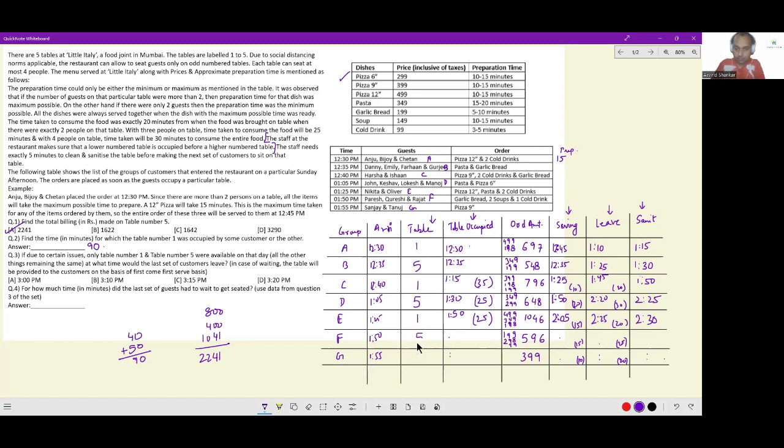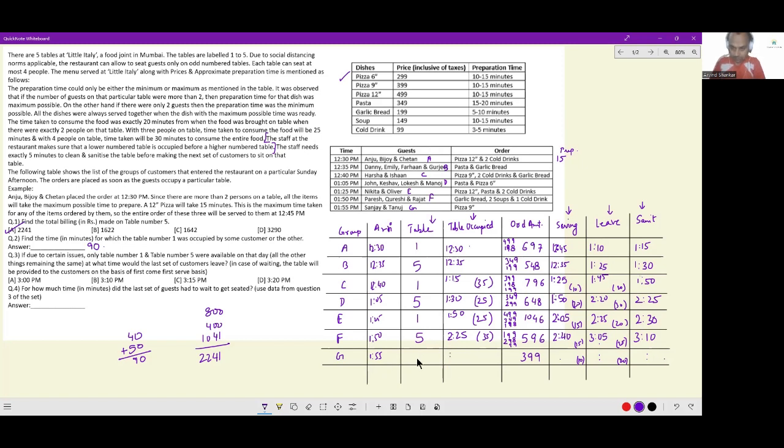Group F will be seated on table 5 at 2:25, and they've had to wait for 35 minutes, 15 minutes of serving time. So 2:40. 25 minutes of eating. So up until 3:05, they are eating. And at 3:10, the table is sanitized.